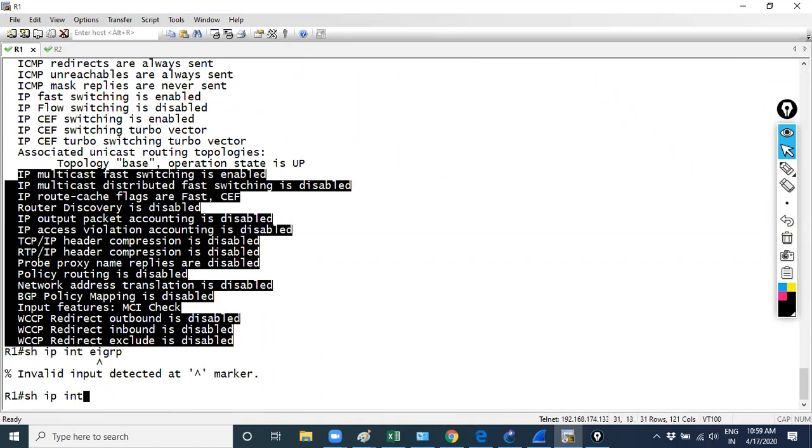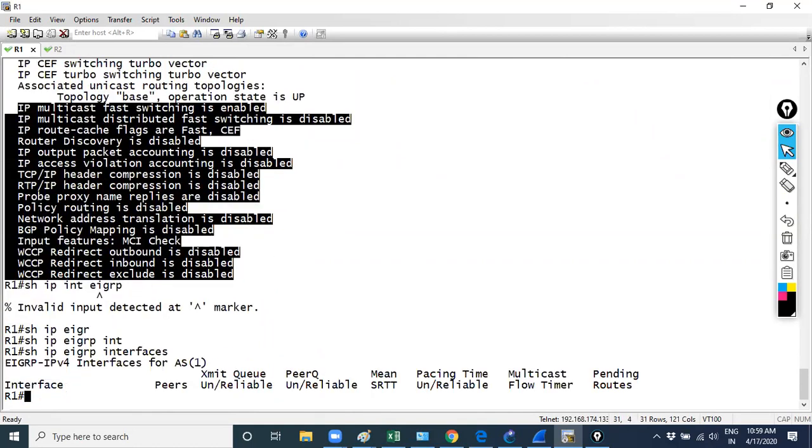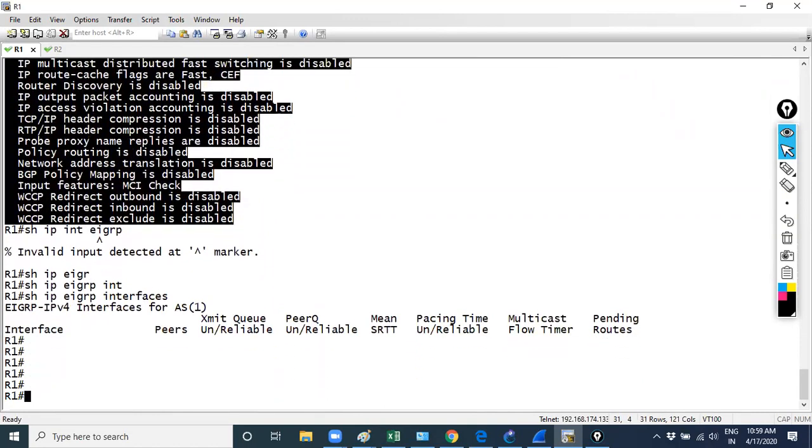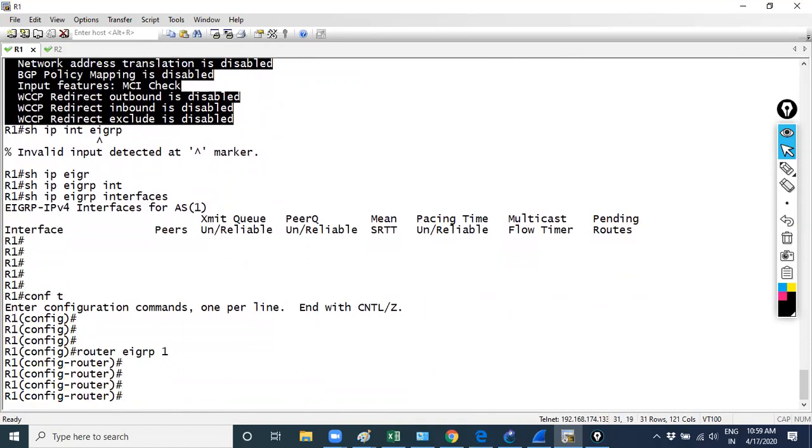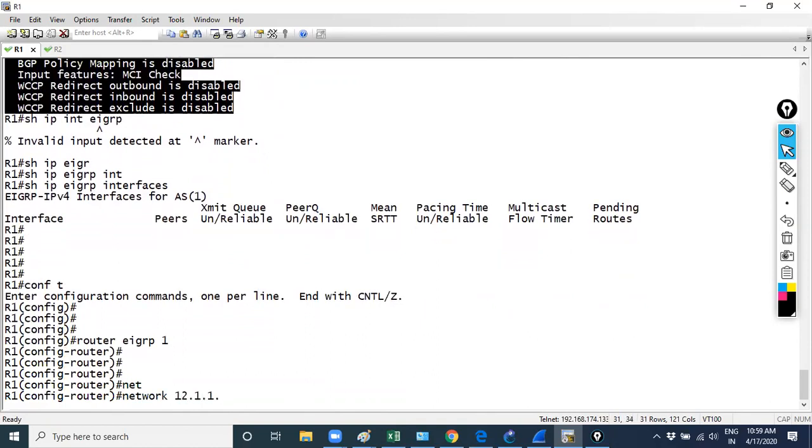Show IP EIGRP interface. There is no interface. But when I advertise the prefix, I first come to the EIGRP process, router EIGRP 1, right? So I'm going to use the network command, like 12.1.1.1 with wildcard mask 0.0.0.0. It's a wildcard mask. Okay.